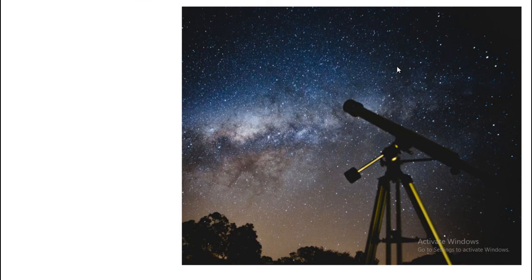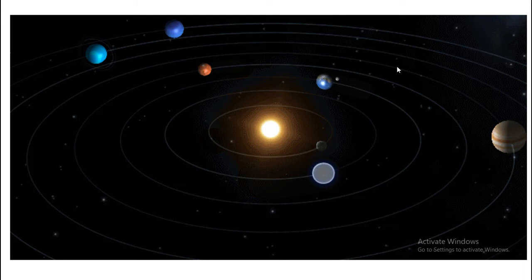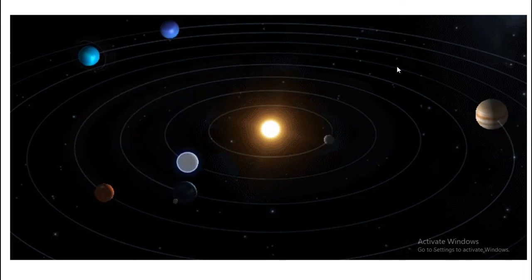Do you remember when I said that we need a telescope to look at the stars that are far away in the sky? Sometimes you can see a group of stars, but after a few months, if you check again, you cannot see the same group anymore. And I will tell you why. Because the Earth and all the other planets are moving around the sun.